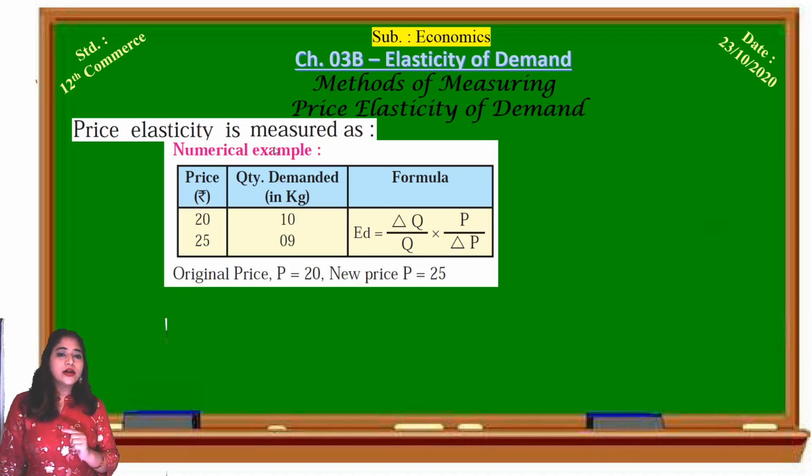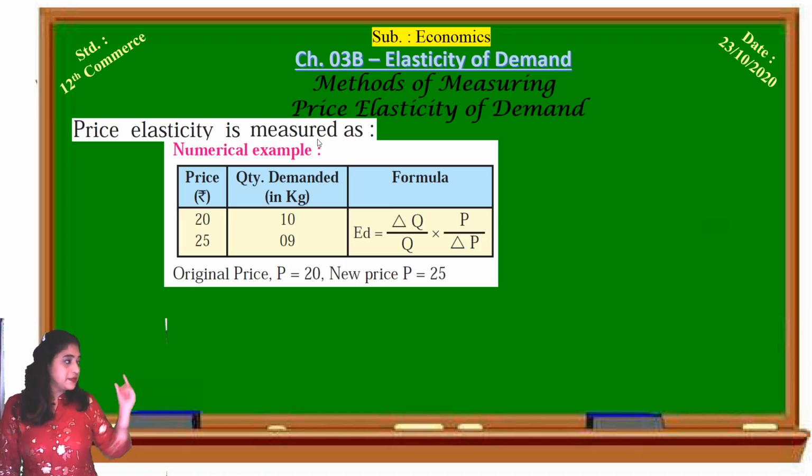How do we calculate the percentage change in quantity demanded and the elasticity of demand for this commodity, whose demand decreased by 1 kg when the price changed by 5 rupees?